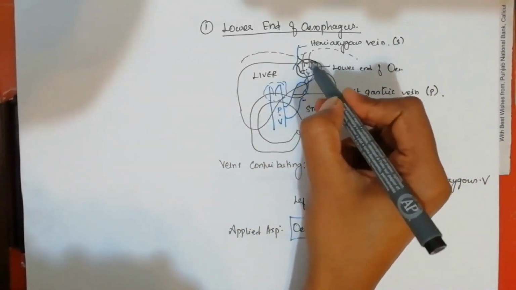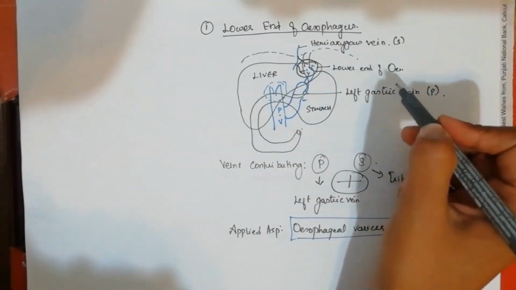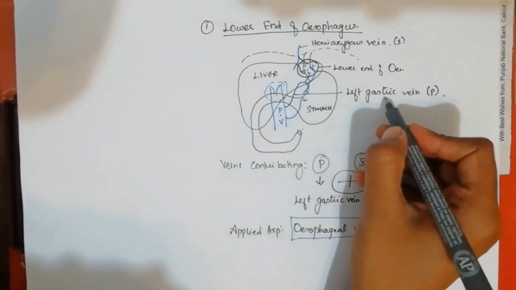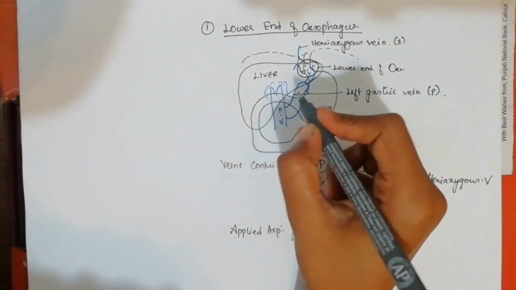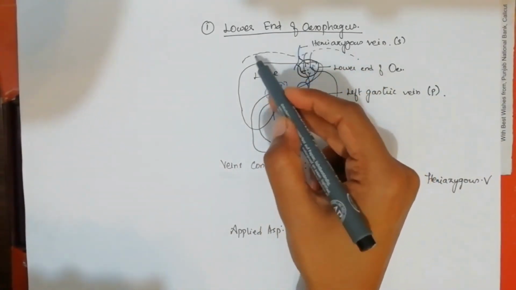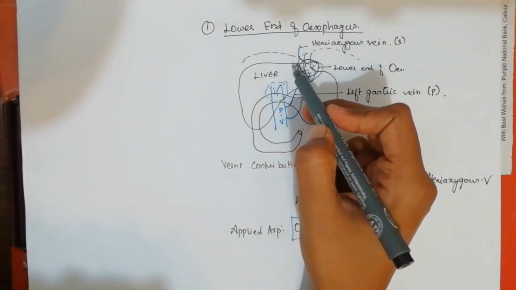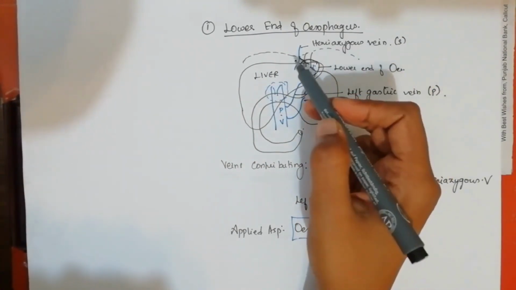In the lower part of the esophagus, both systemic and portal veins get anastomosed. From the portal vein we have a tributary called the left gastric vein, which is a major tributary of the portal vein. Then we have the diaphragmatic part, and through the diaphragmatic opening we have a hemiazygos vein which is coming from the thoracic region.